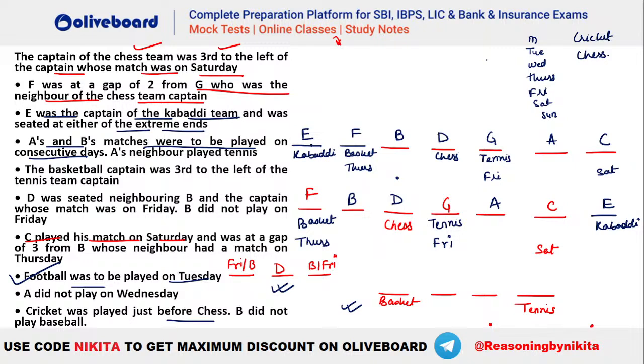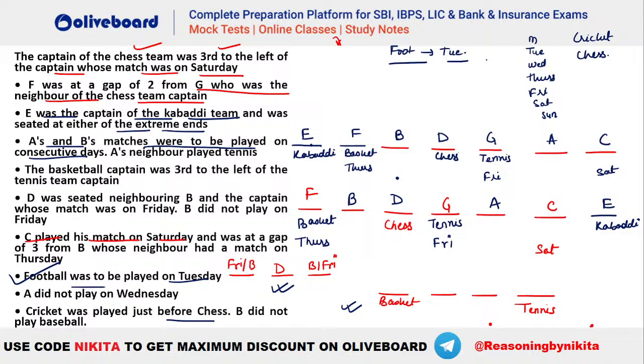Now in the first case, we have to place Tuesday and football, right? It is given that football has to be played on a Tuesday. That is the information. So in the first case, where can we have your football and Tuesday? You can see in the first case, A and B can only be football Tuesday. In the second case also, you can now see that only A and B can be football and Tuesday.